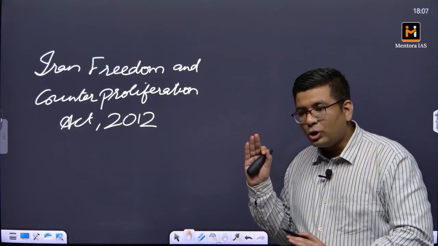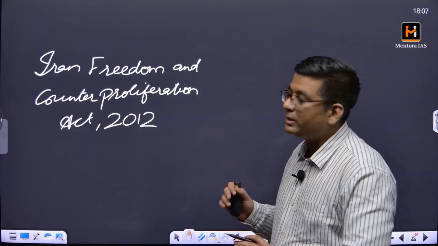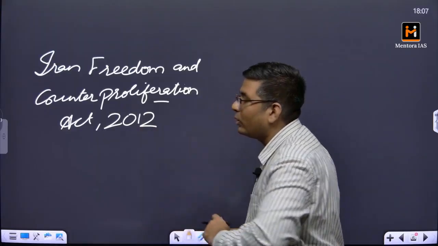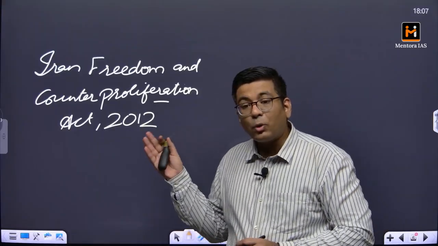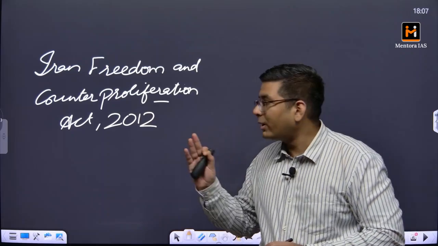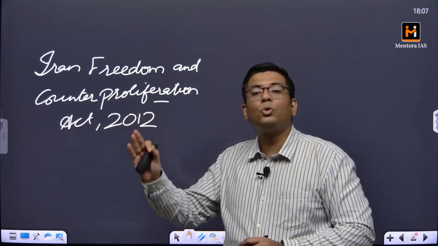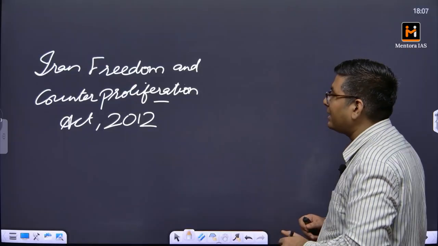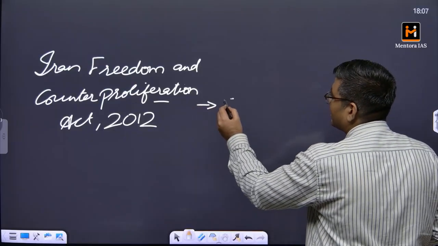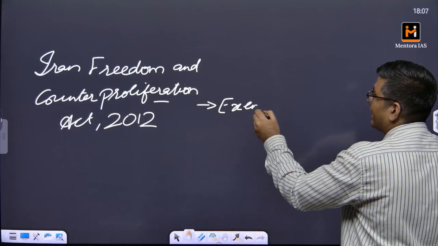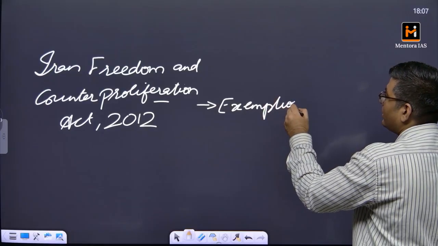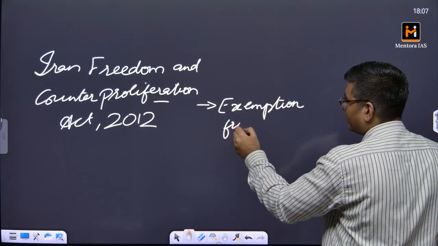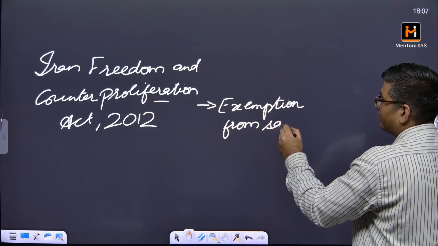Okay, so spread of nuclear weapons technology is what is actually called proliferation. If the proliferation is to be stopped, what are the measures to be taken? Those are the sanctions that we are talking about. Under this particular act there has been an exemption given, an exemption from tariffs or from sanctions.